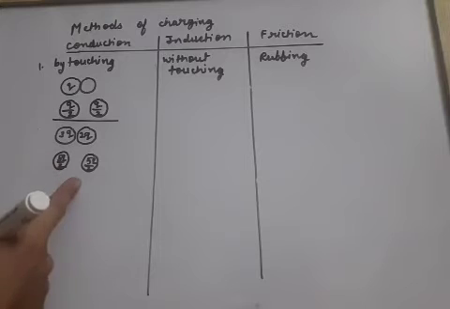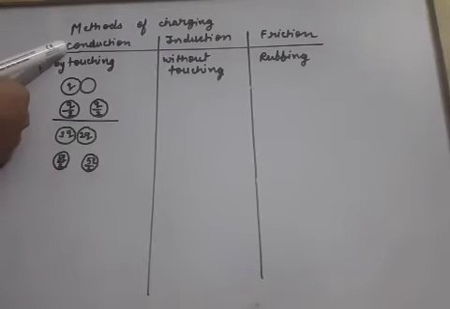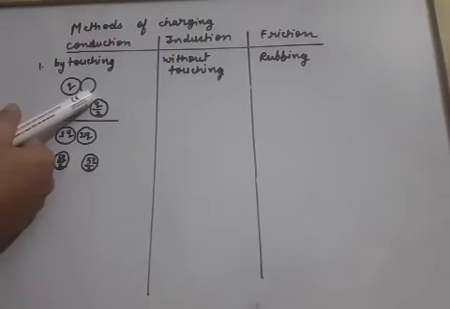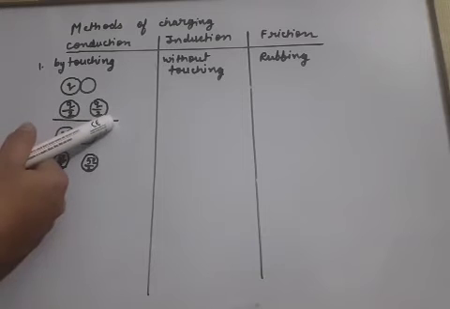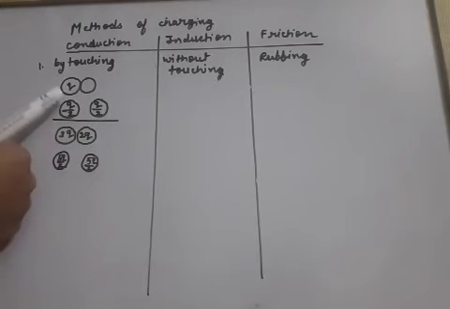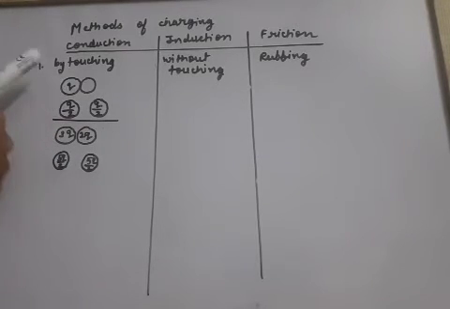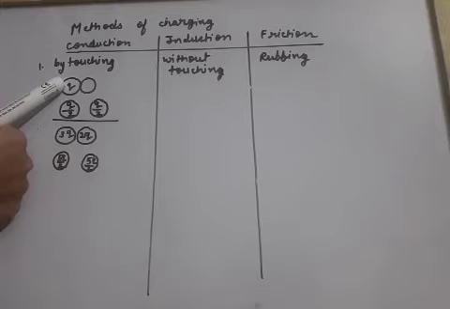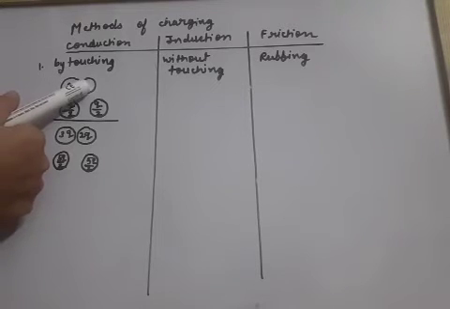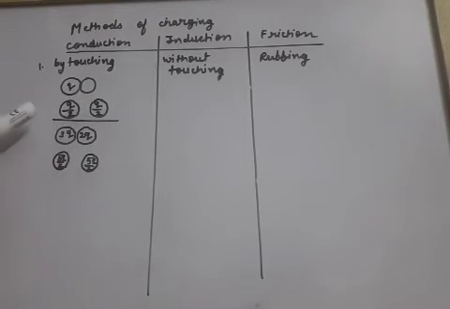So this is the technique in which by conduction method, conduction means by touching the two bodies, the charge gets developed. So if we see the primary method, one charged body is making an uncharged body also charged.